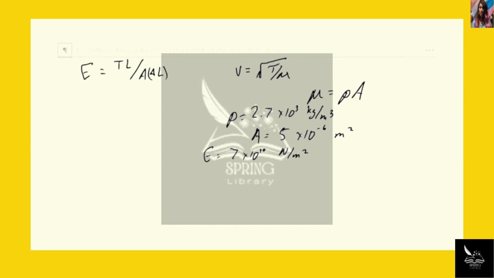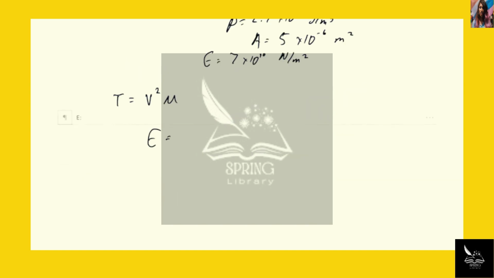Solving your velocity equation for T, we get that T is equal to v squared times the mass per meter length. Next, plugging this into Young's modulus, we get that Young's modulus is equal to the length times the velocity squared times the mass per meter length divided by the cross-sectional area times the change in length.